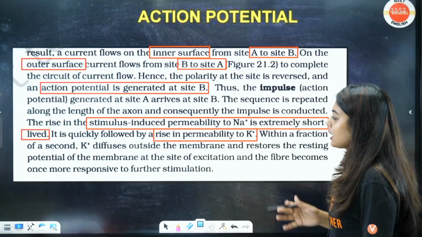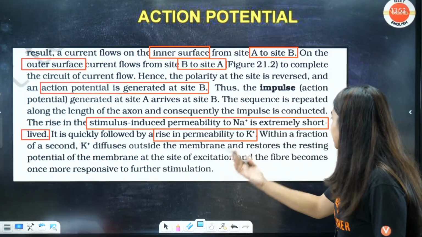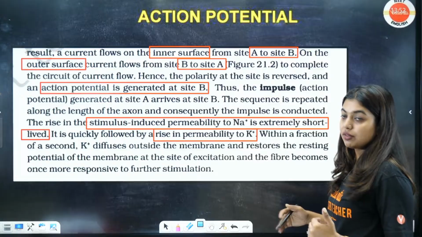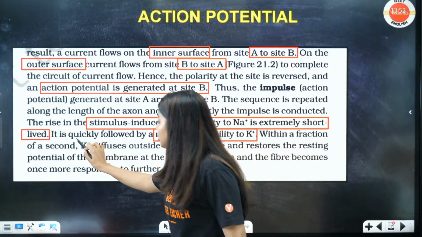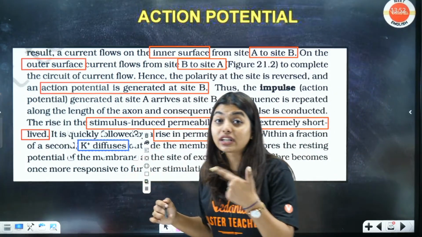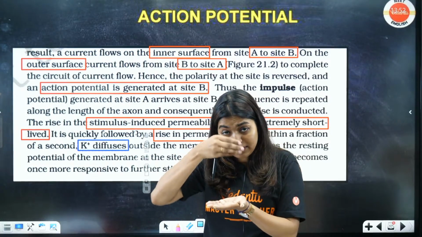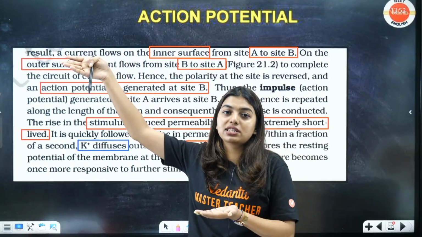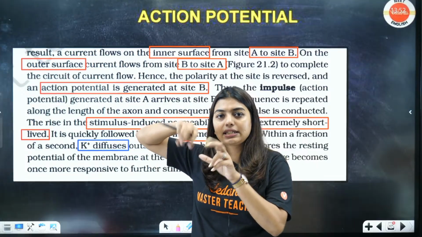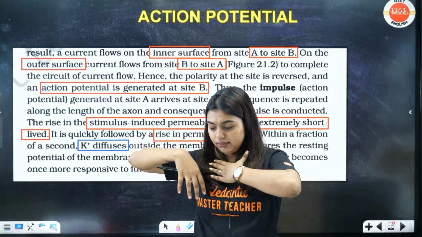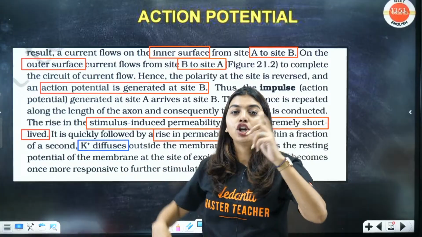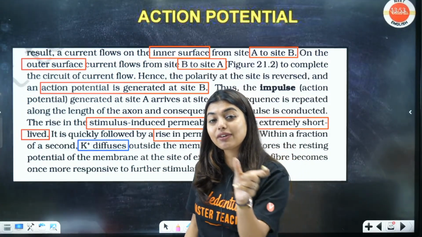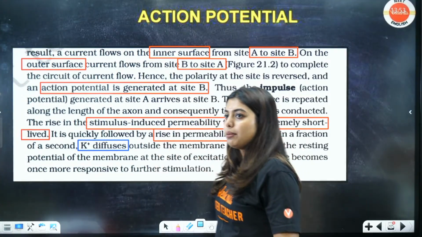Within a fraction of a second, the potassium diffuses outside the membrane and restores the resting potential of the membrane. Potassium will be able to do that because it has more channels, and it can move faster than sodium. Right? More channels means more ways for it to go out. So potassium will do that. That is the reason why the permeability is there.